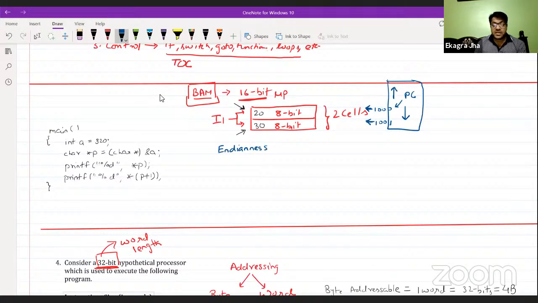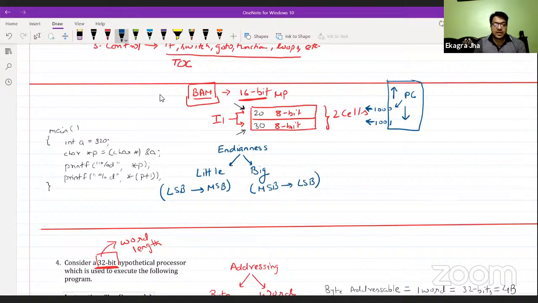Endianness is the concept behind this, which will tell where the program counter needs to be set and in which direction it is going to move. Endianness is of two types: little endian and big endian. Little endian means starting from the least significant byte or lower address, you move to the higher address. And big endian means starting from the higher address, you move to the lower address.